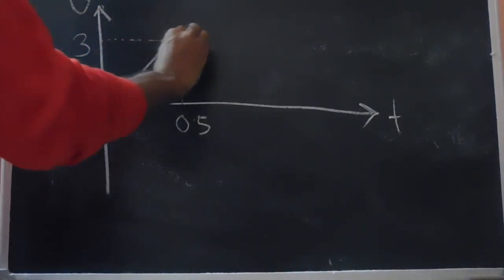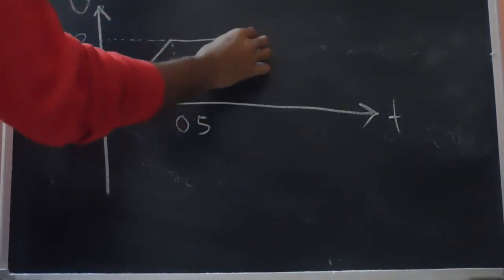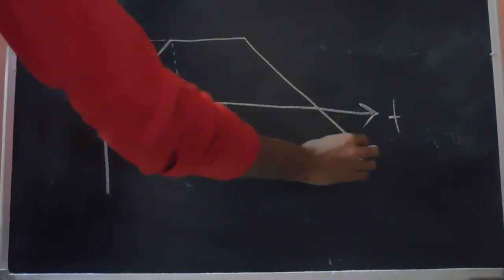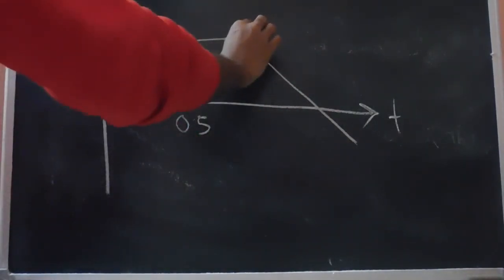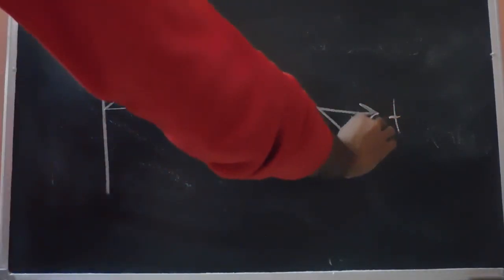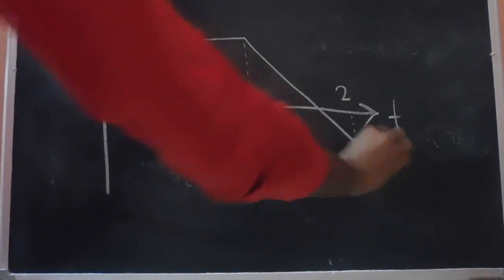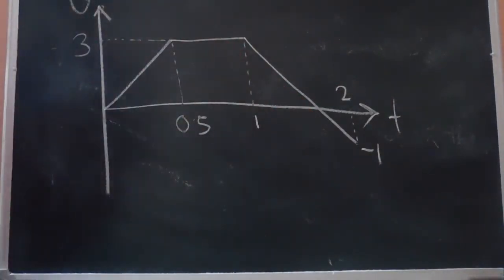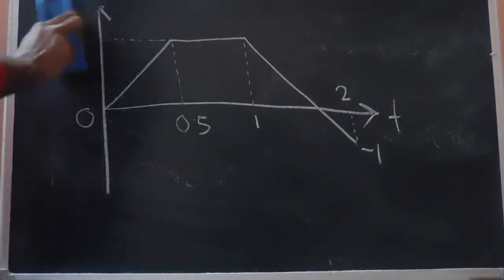Then the velocity remains constant, then it decreases, and this is 1, this is 2, this is -1. Okay, so this is our VT curve given in the question. We are required to plot the AT curve and the ST curve. So let's start.